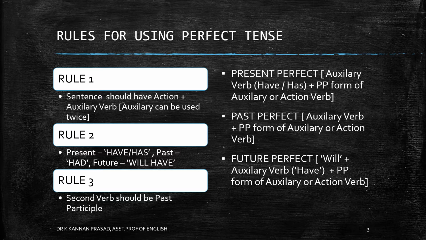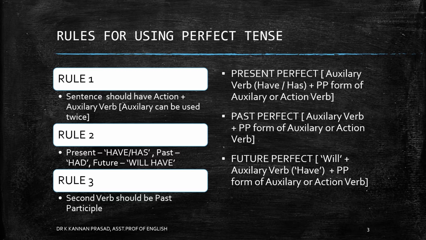Rule number two. A sentence with present perfect tense should contain the auxiliary verb have. A sentence with past perfect tense should contain the auxiliary verb had. A sentence with future perfect tense should contain the combination of auxiliary verb will have. Rule number three. The second verb should be in the form of past participle.